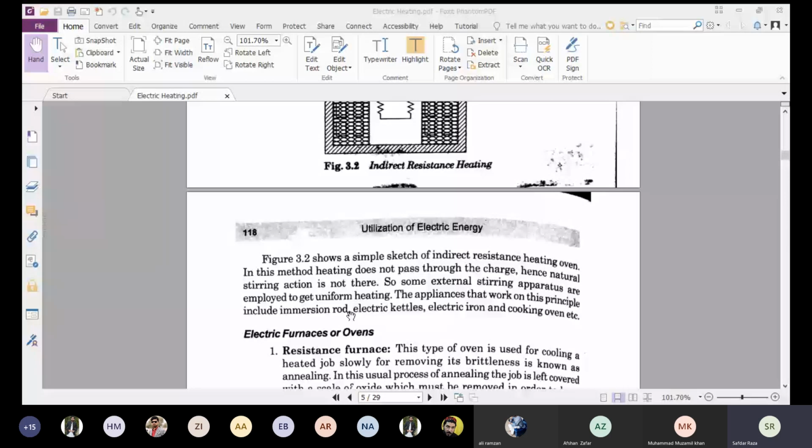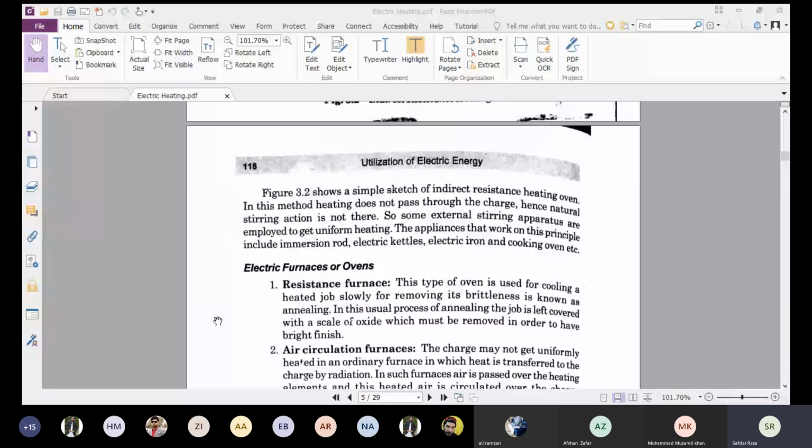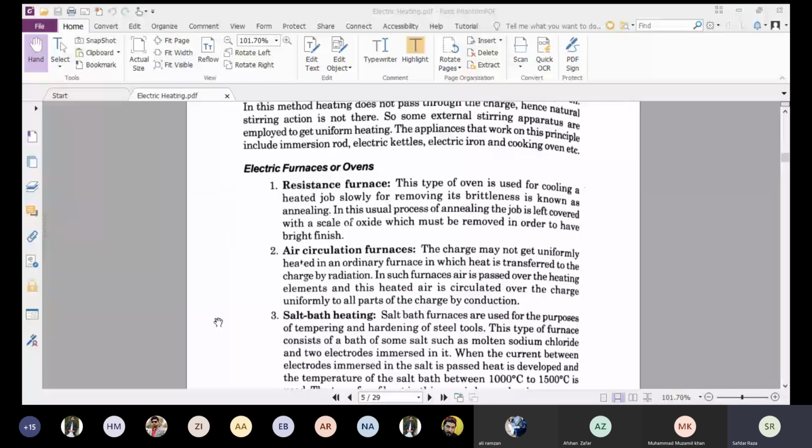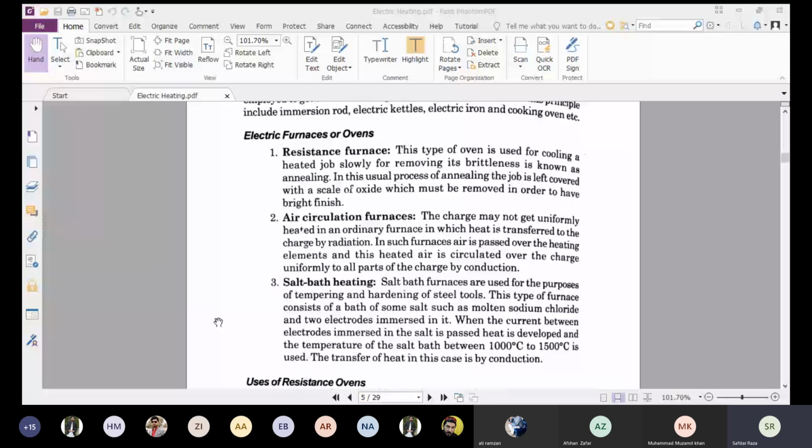There are different types of electric furnaces or ovens which are normally used in our daily life. This includes the resistance furnace, air circulation furnaces, and salt bath heating. One by one, we will see what the use of all these is. First, we will discuss the resistance furnace. This type of oven is used for cooling a heated job slowly, removing its brittleness, which is known as annealing.